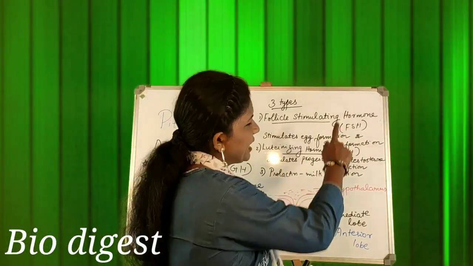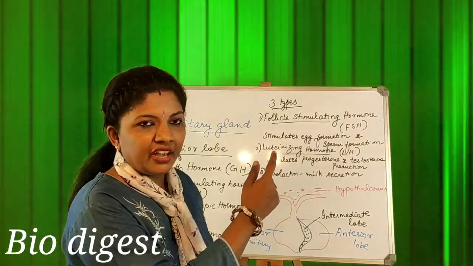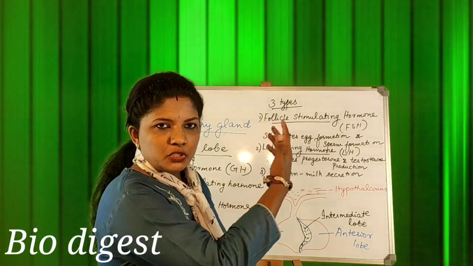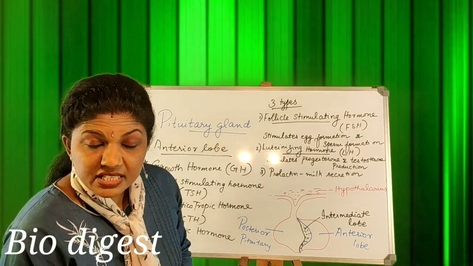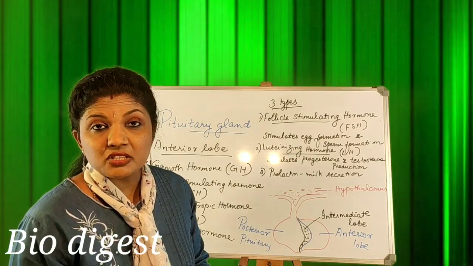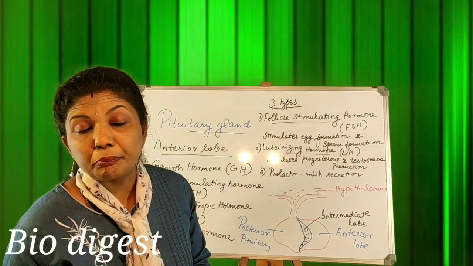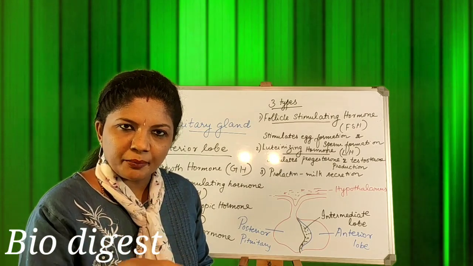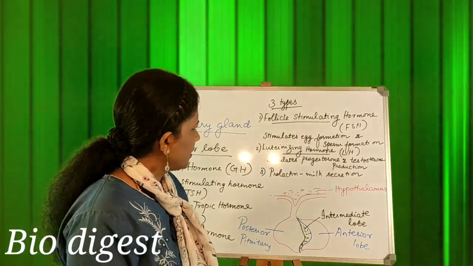One is the follicle stimulating hormone, otherwise called FSH. Okay, that is the short form. So what does this hormone do in our body? It stimulates egg formation in females and sperm production in males. So actually it is helping in egg production as well as sperm production in humans.